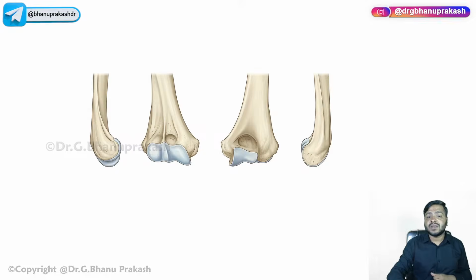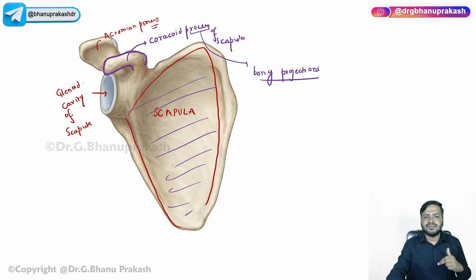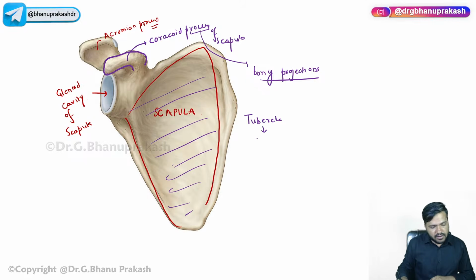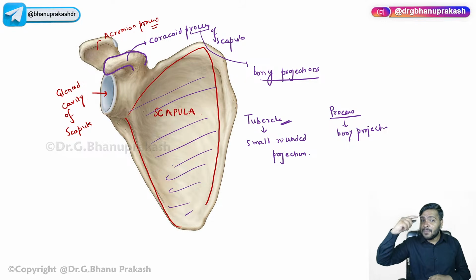Now guys, you will say, sir, tubercle is also a small rounded projection. That's the difference, guys. When I say tubercle, it is a small rounded projection. Now when I say process, it is a bony projection, and this projection is usually larger than the tubercle. Tubercle is a very short projection, but when we talk about process, that part of the bone is very much bigger than the tubercle.